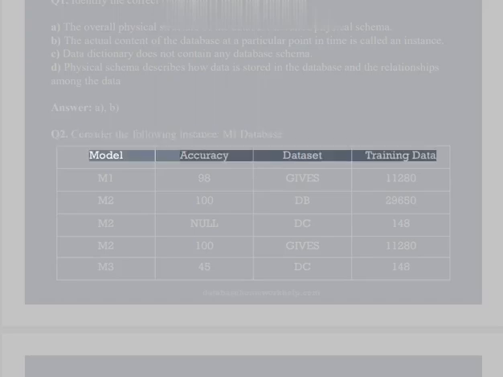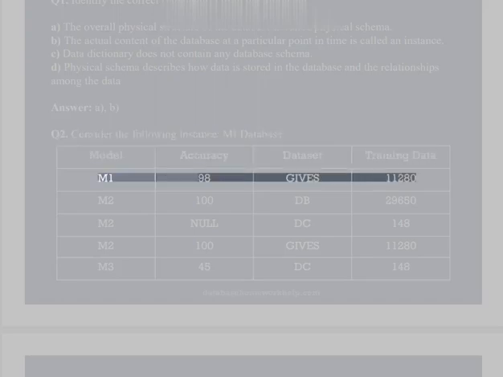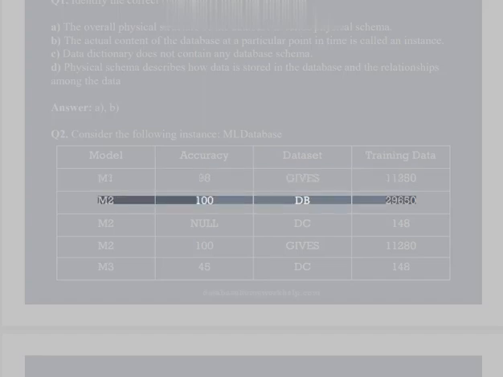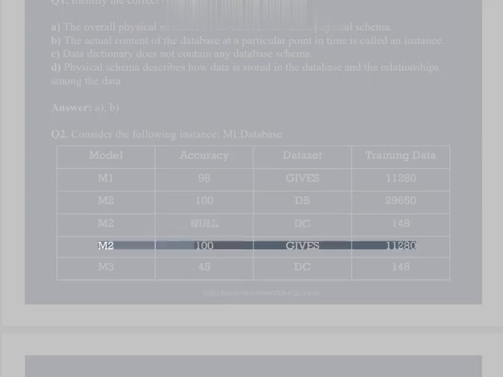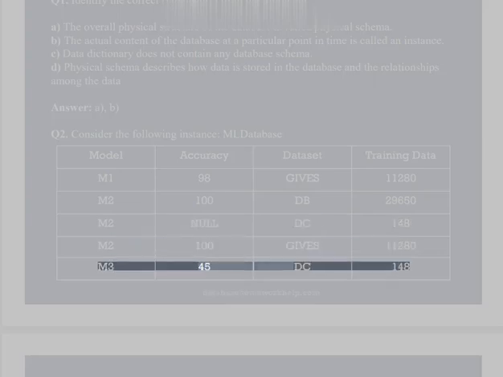Q2. Consider the following instance. ML database: model, accuracy, dataset, training data. M198 gives 11280; M2 100; DB 29650; M2 null; DC 148; M2 100 gives 11,280 cubic meters; 45; DC 148. Identify the correct representation of ML database schema.